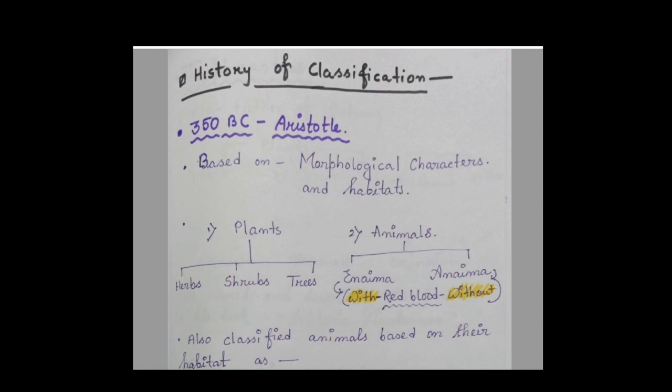So as you all know, life originated roughly 3.7 billion years ago on our earth, and there is a vast number of species present. And the most exciting thing is many organisms are not yet discovered. So we need a system to classify these organisms,